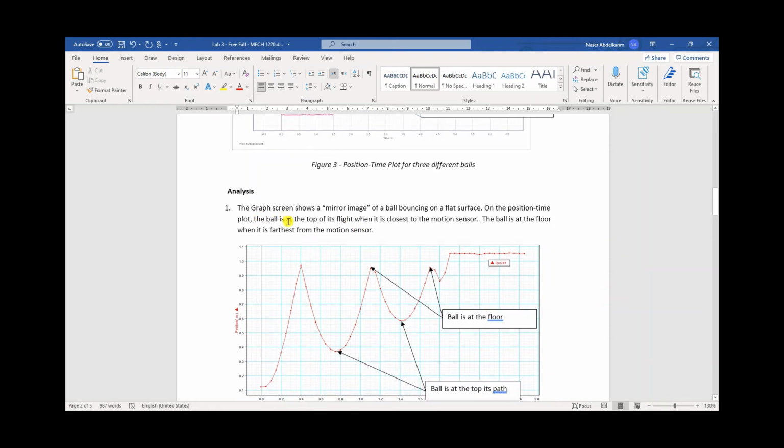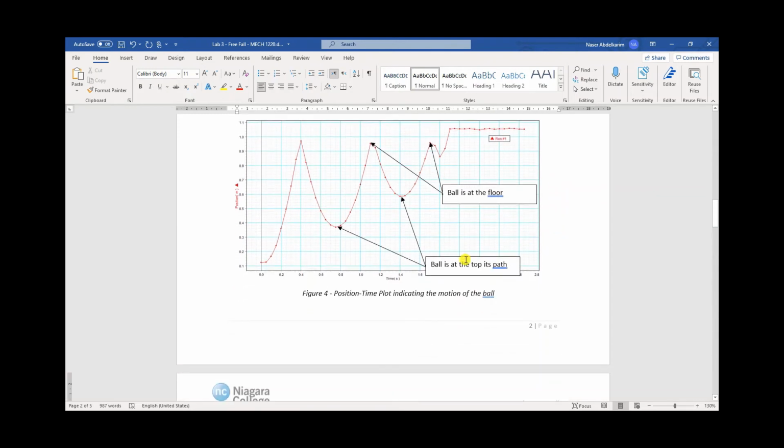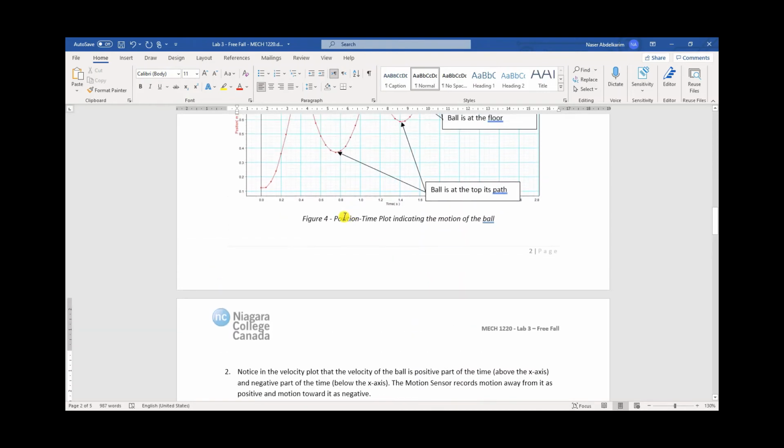Now it says the graph screen shows a mirror image of a ball bouncing on a flat surface. On the position time plot, the ball is at the top of its flight when it's closest to the motion sensor. Makes sense. And the ball is at the floor when it is farthest from the motion sensor. Okay, and this is the position time graph.